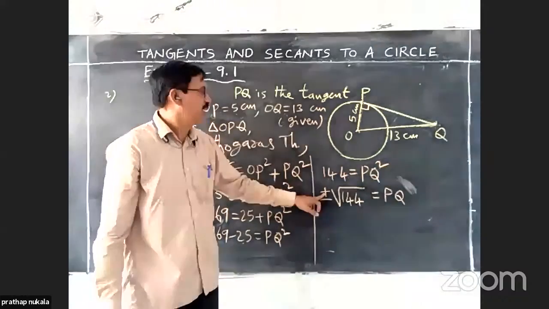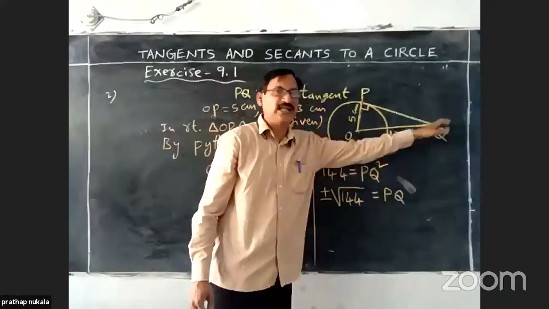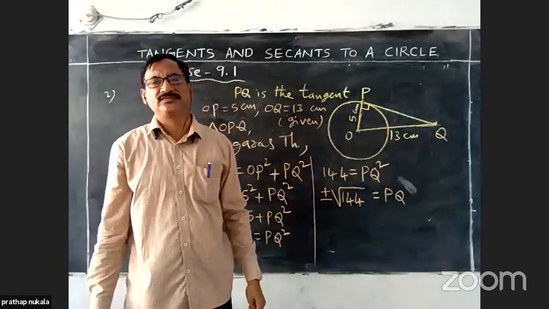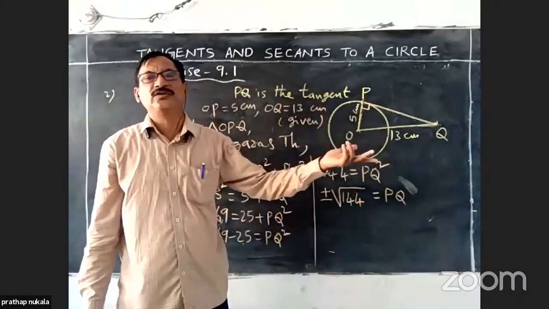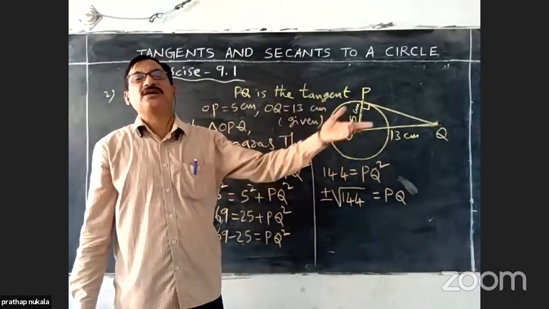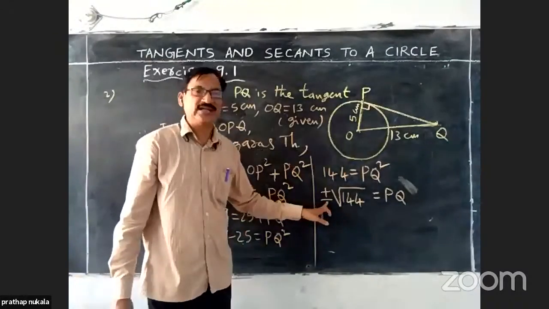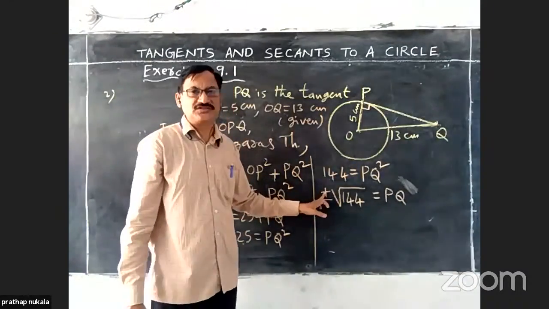Here, PQ is a length. Length is always non-negative. Either it will be 0 or a positive quantity. Therefore, we cannot take the negative value. We can take only the positive value here.